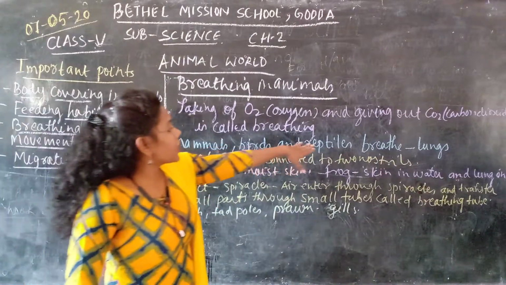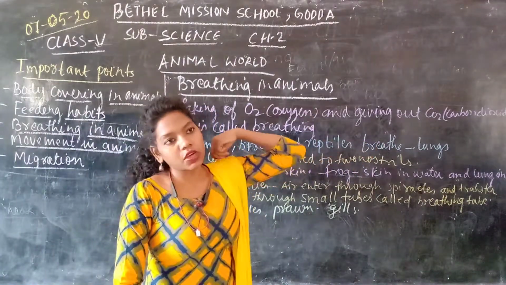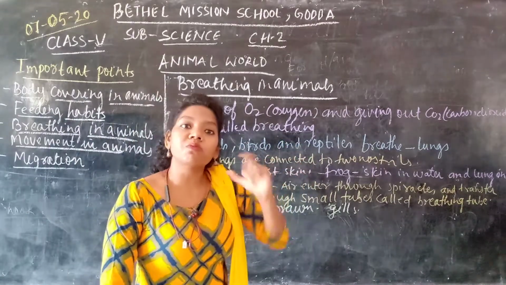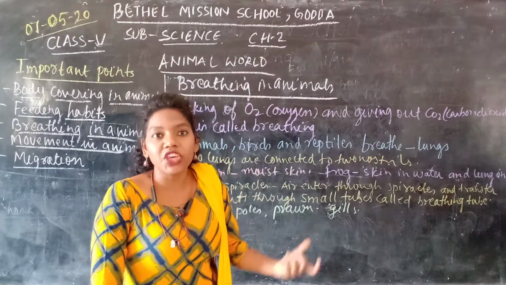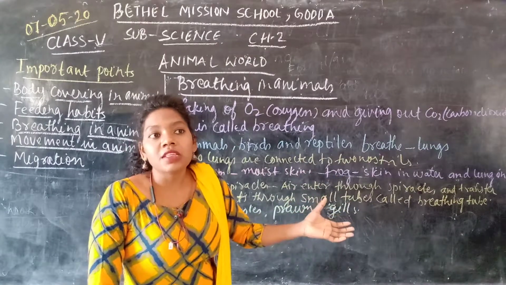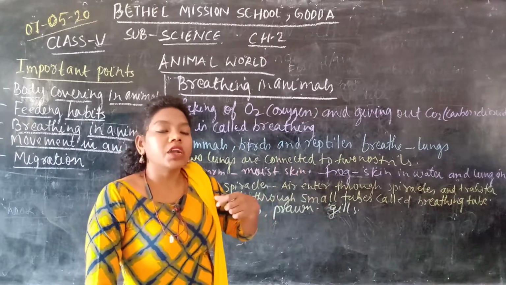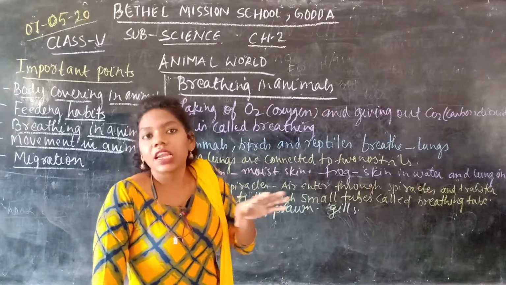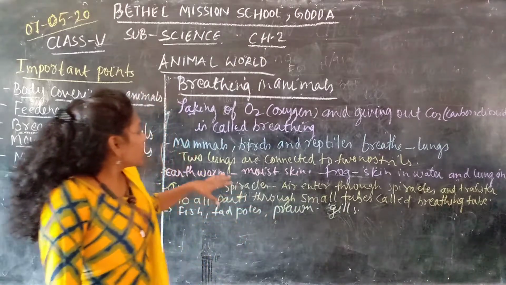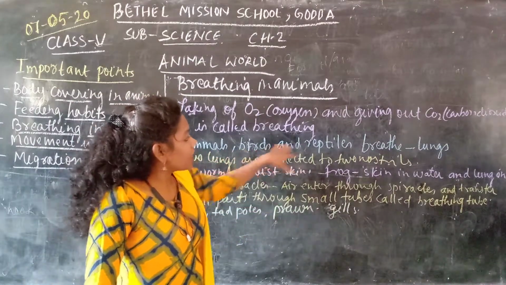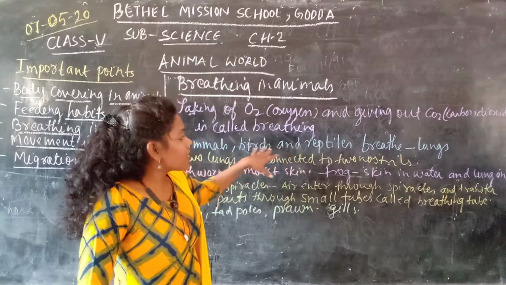For example, mammals, birds and reptiles breathe through lungs. Mammals are the animals which give birth to the young ones. For example, we humans, then cow, herbivorous animals, carnivorous animals. They give birth to the young ones. They don't lay eggs. So they are called mammals. Then you have the birds and the reptiles.